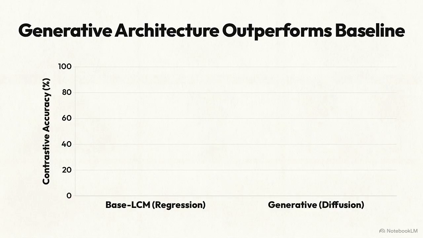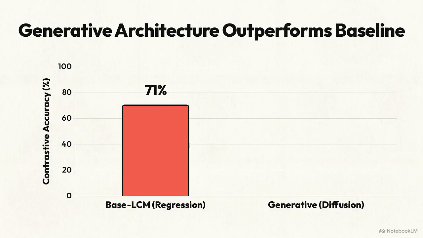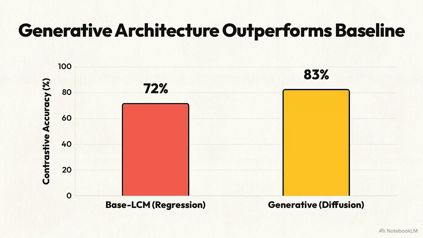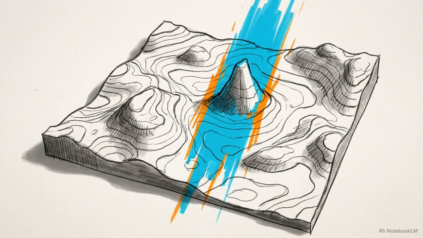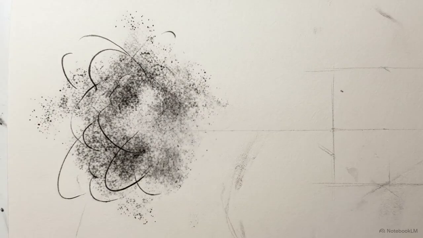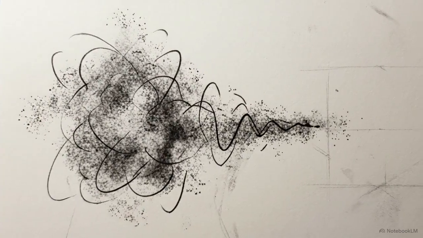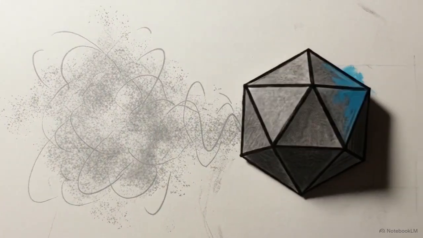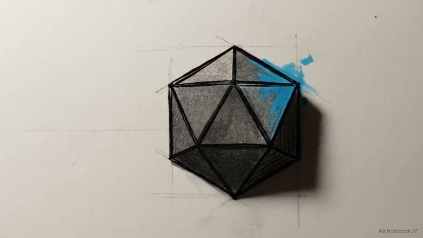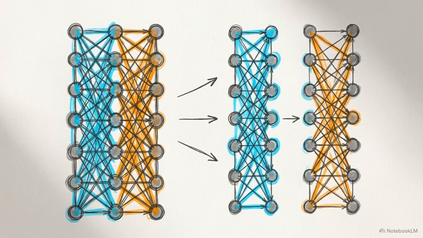The empirical evidence is clear. The base LCM shows degraded contrastive accuracy and mutual information scores compared to generative methods. Successful autoregression in a continuous latent space requires a mechanism capable of sampling distinct, specific semantic modes, rather than averaging them. The architectural solution to this continuous prediction problem is generative latent variable modeling, achieved specifically via a diffusion process. Meta implemented this through diffusion-based LCMs, specifically testing one-tower and two-tower variants.